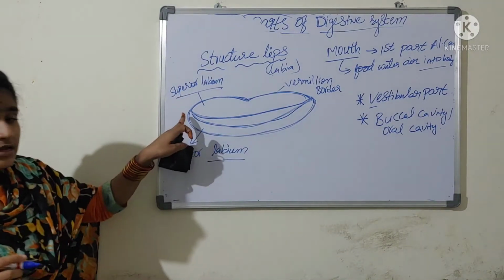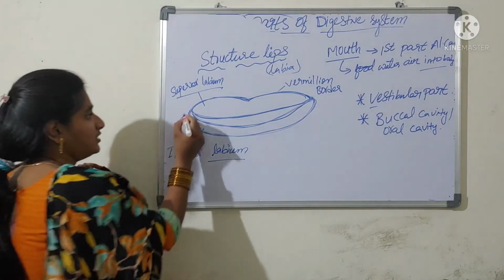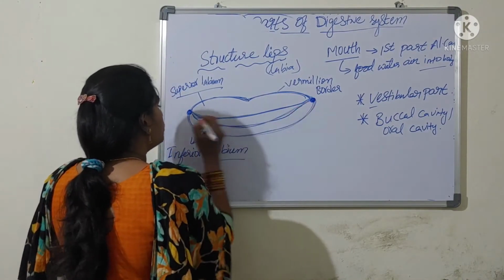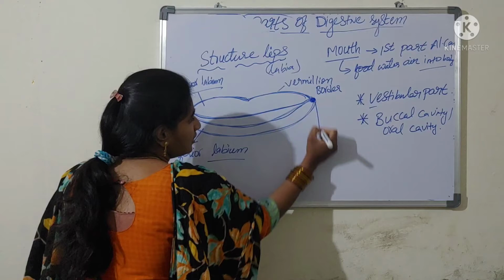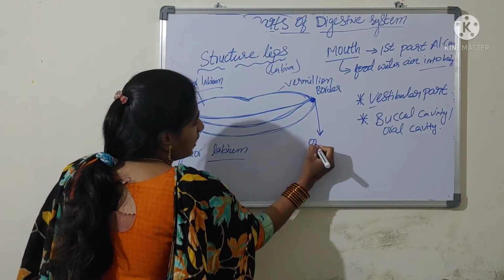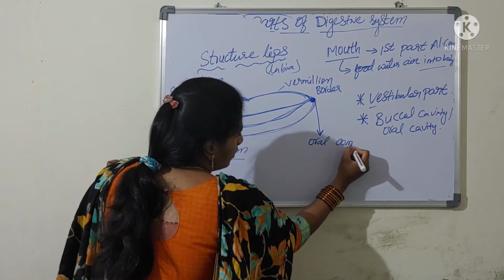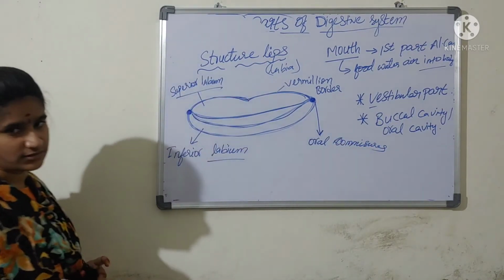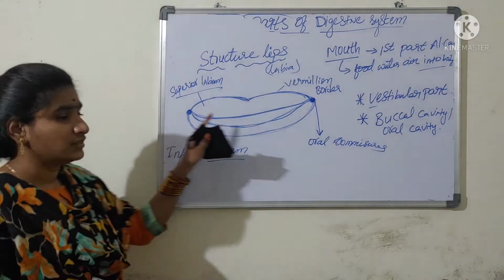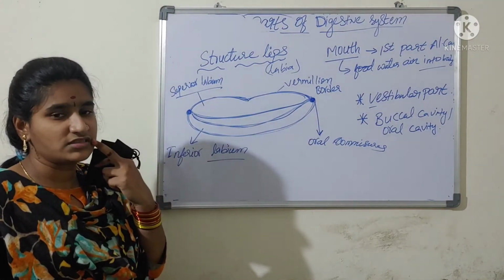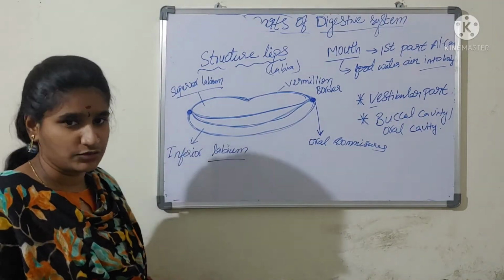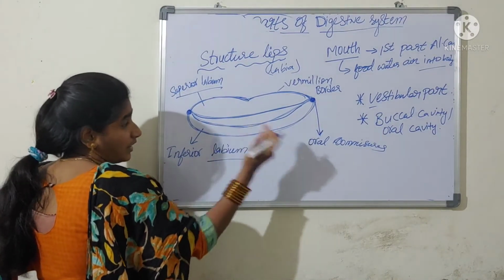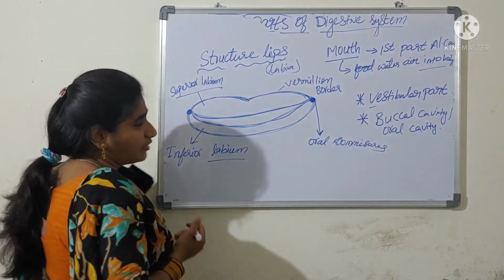And here at the joints, the place where the two lips join, this corner we call the oral commissure. The space, the corners where the two lips join, we call the oral commissure. And the two lips are lined by a border, we call it the vermilion border.